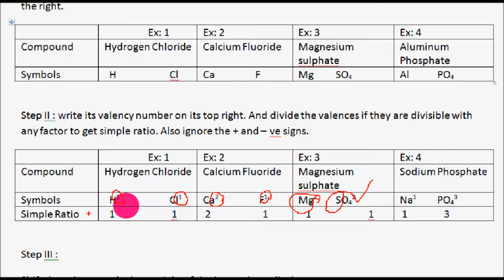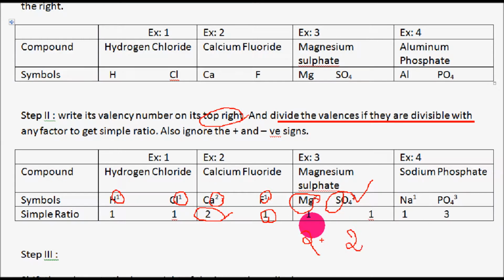Then, after writing the valency on its top right, we have to divide the valencies if they are divisible. For example, if you take 2 and 1, they are not divisible, so no need to divide them. This is the simplest ratio. But in the case of magnesium, the magnesium valency is 2 and the sulfate valency is also 2.